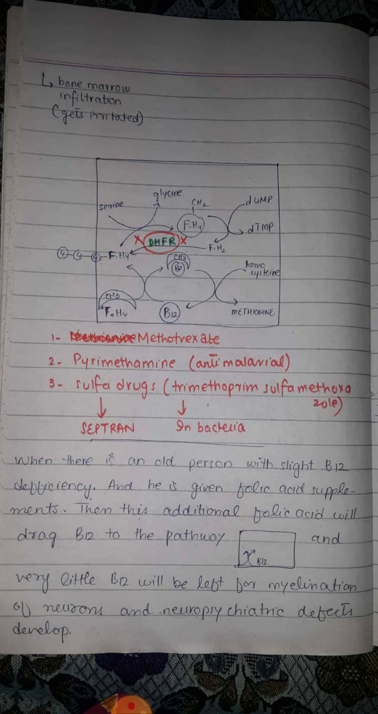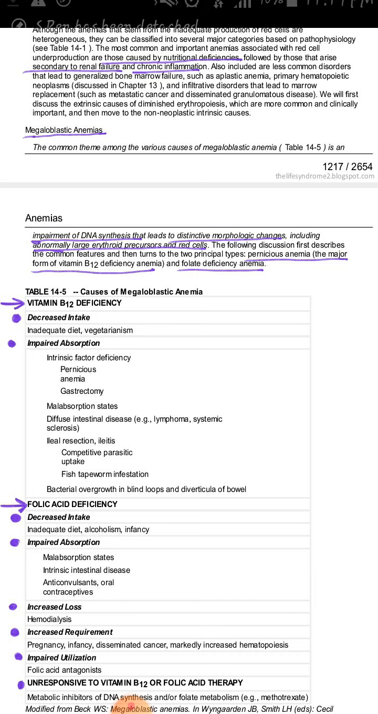Whenever there is deficiency of folic acid in a person, and there is also slight deficiency of vitamin B12, and we give the person folic acid but we do not give vitamin B12, then this folic acid can result in severe vitamin B12 deficiency, because inside the cell folic acid and vitamin B12 go hand in hand. So if we give a person extra folic acid but we do not give vitamin B12, then vitamin B12 is taken from the myelin sheaths of the neurons, and it can eventually result in demyelination of the neurons.